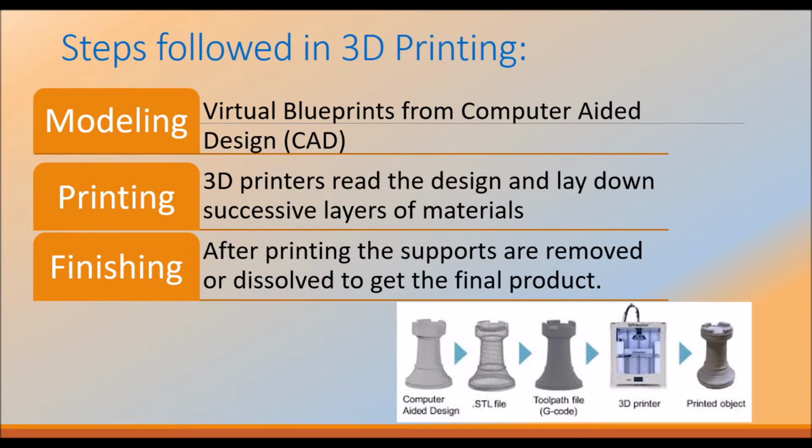So here you can see a picture. First, the CAD model is developed in any software. Next it is converted to STL format, and by giving the tool path file, that is by using the G codes, it is printed in the 3D printer, and the final product is this one. So from the CAD file it was done with the 3D printer, and this is the final product.